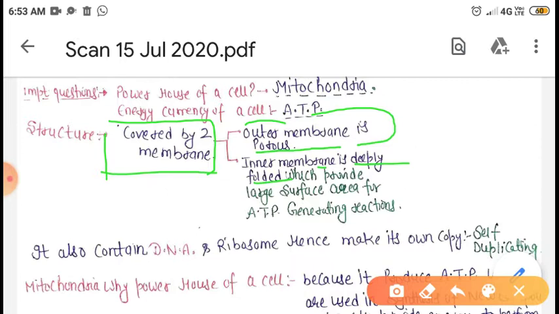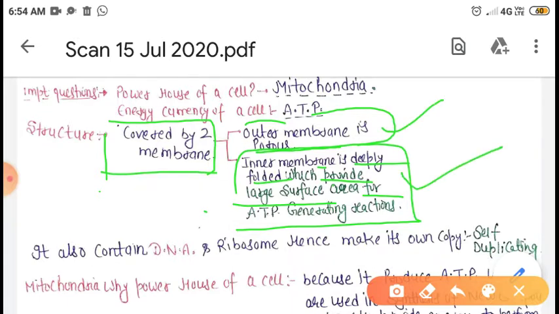There are a number of folds which help in providing a large surface area for ATP generating reactions. So it is also very important to know that the inner membrane is the part of mitochondria where ATP generating reactions take place. So the structure of mitochondria consists of two membranes. Out of the two membranes, one is porous, which is outer, and the inner membrane is folded, which helps in providing surface for ATP generating reactions.